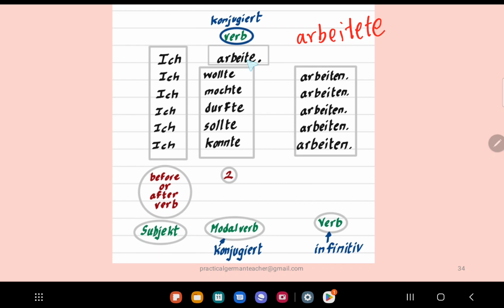Okay, and see, again at the second position you have the modal verb. When there is a modal verb, it's conjugated. The actual verb is at the last position before the full stop in its infinitive form. All right.